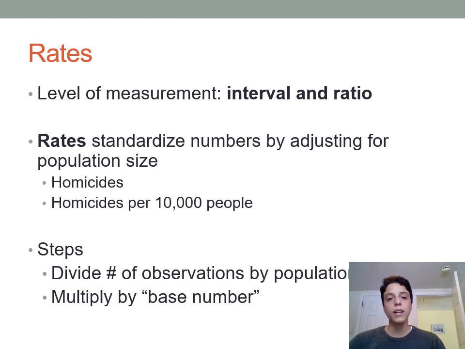That's telling you per X number of people, how many times did this thing occur. So in the example above the steps, if you are looking at homicides per 10,000 people, your base rate is going to be 10,000 people. If you were looking at homicides per 100,000 people, your base rate would be 100,000 people.